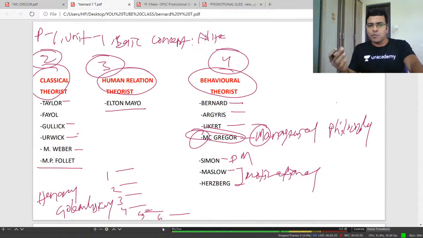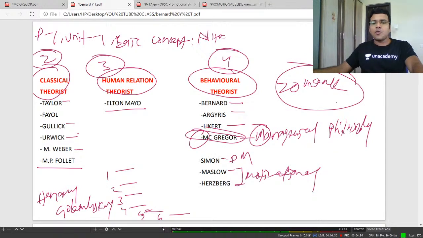He was influenced by Barnard, who is known as the first behavioralist. During the period of McGregor, other behavioral theorists like Argyris, Likert, Simon, Maslow, Herzberg gave their theorization. You already know that all behavioral theorists criticize the classical theorists. So you can write that McGregor gave his theorization by criticizing the classical theorists Taylor, Fayol, Gulick, Urwick, Max Weber. After that, as I told you, publications: McGregor came out with many important publications. You can write that.